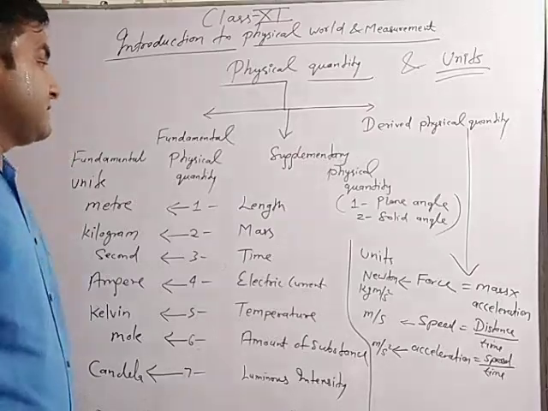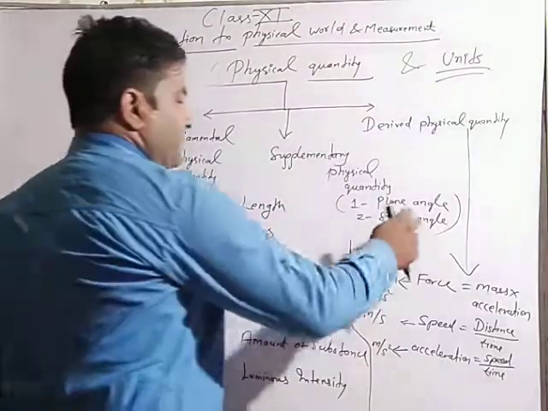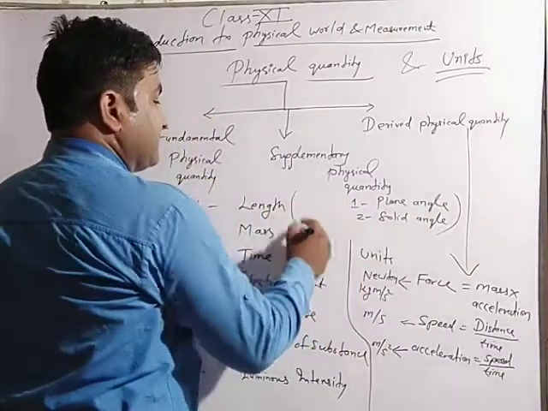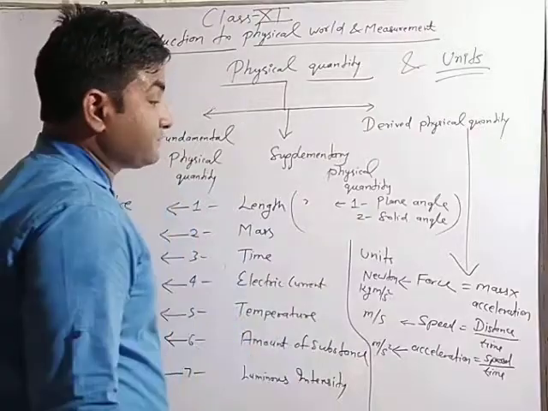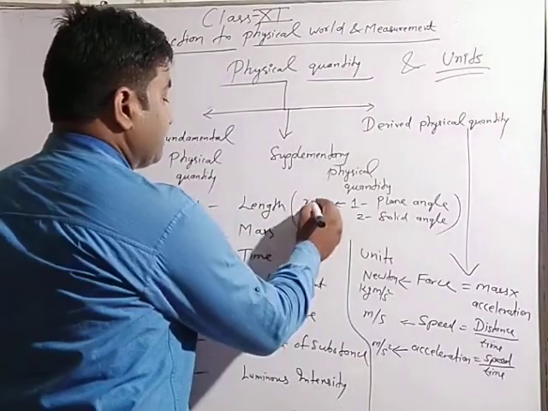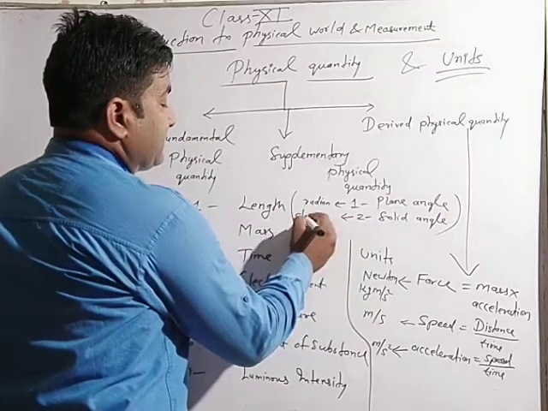In the same way, supplementary physical quantities are also measured in supplementary units. Plane angle is measured in radian, and solid angle is measured in steradian.